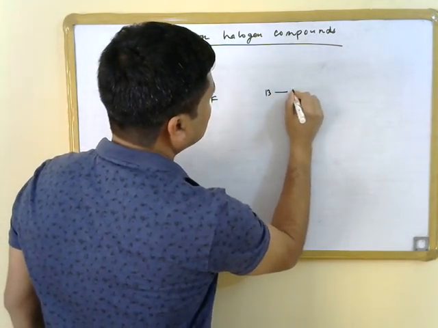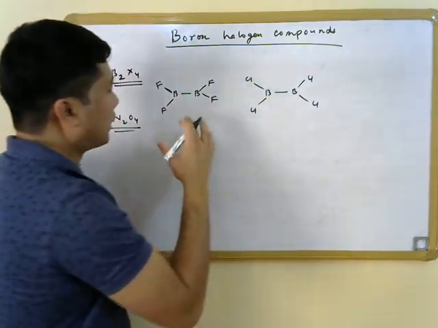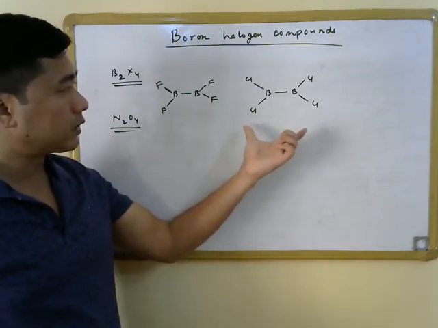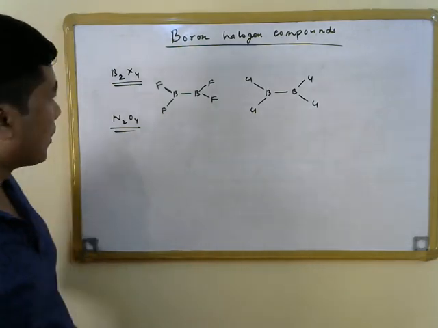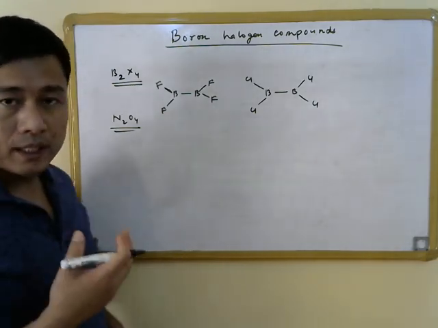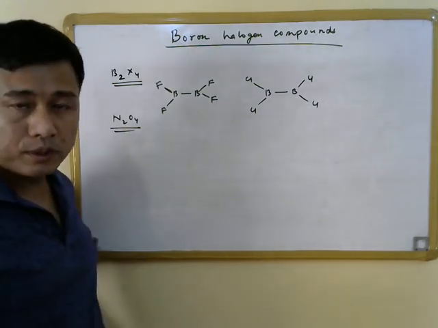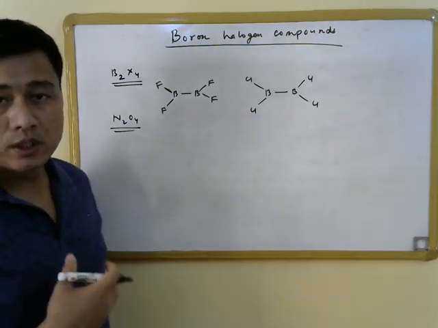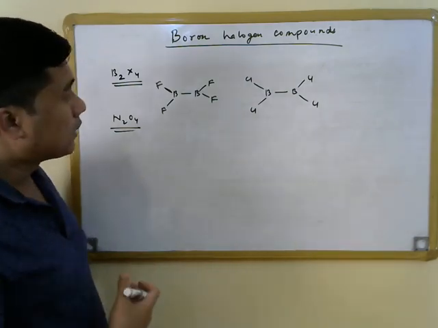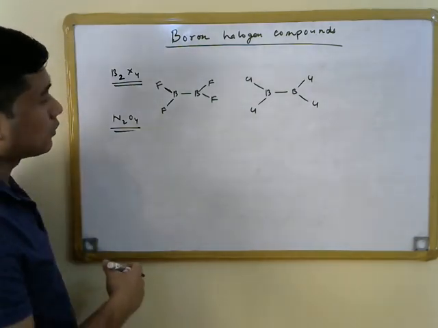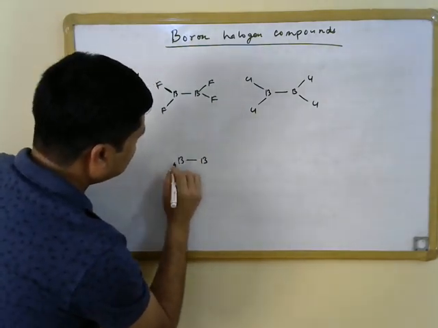The structure of B2Cl4 is also similar to the structure of B2F4, and in this case as well all the atoms lie on the same plane, that is the plane of this board. But the structures of B2Br4 as well as B2I4 are different from the structure of B2F4 or B2Cl4, simply because the bromine centers here are quite bulkier as compared to the chlorine or fluorine atoms, and that is why we cannot place the atoms on the same plane here, and instead